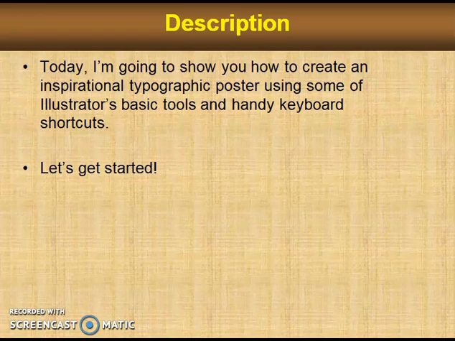I'm sure most of you out there have at least one favorite citation. So I thought it would be nice to create a typographic design based on one such popular catchy phrase. Let's get started.